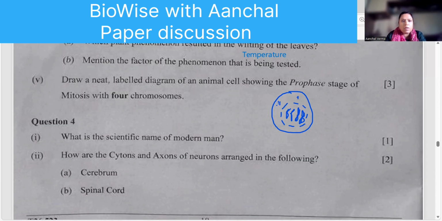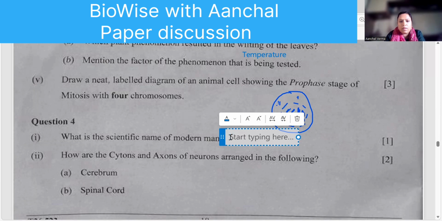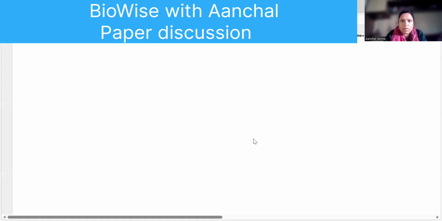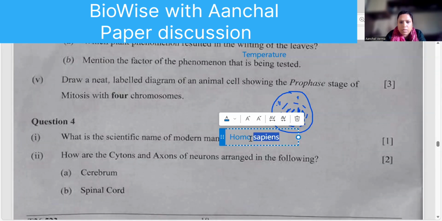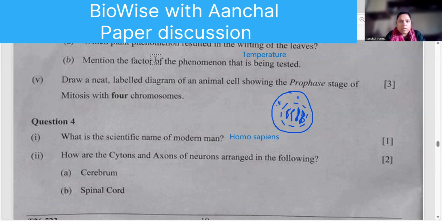Then, scientific name of modern man. Homo sapiens. Children, remember it. The name has to be underlined because it's a scientific name. So Homo sapiens.